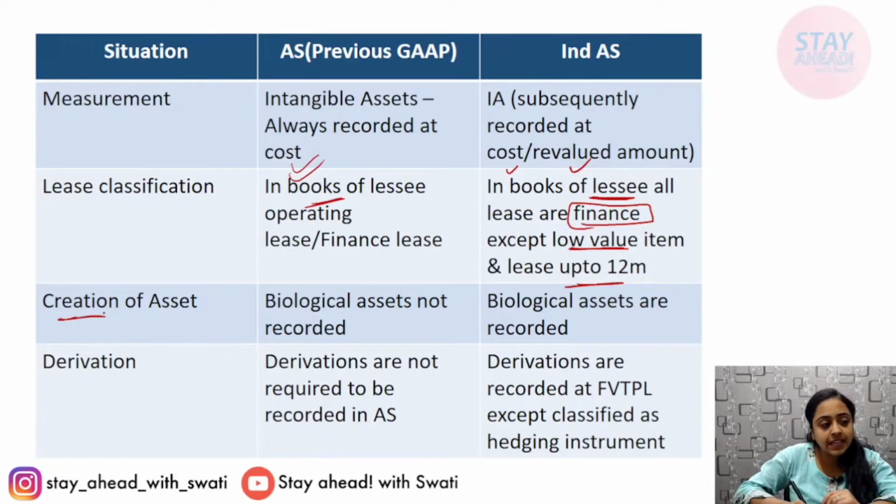Creation of asset, a classic example: biological assets were not recorded in the balance sheets in the books of accounts according to previous GAAP, but now according to new Ind AS, biological assets are recorded. Derivatives were not recorded previously, but now they have to be recorded at FVTPL, fair value through P&L.